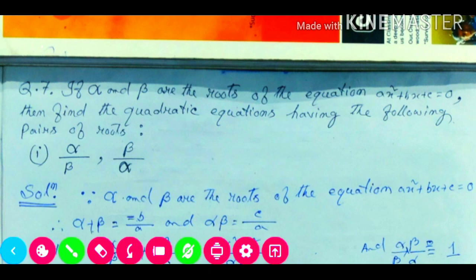This quadratic equation has roots alpha divided by beta as one root, and the other root beta divided by alpha. So it is very easy. Like before, question number 1 and question number 2 in maths, we also did in this method only.